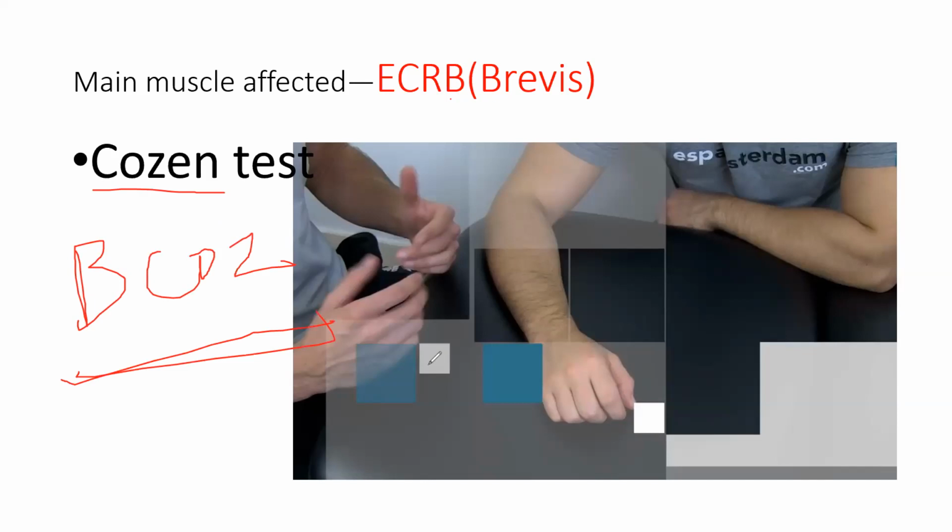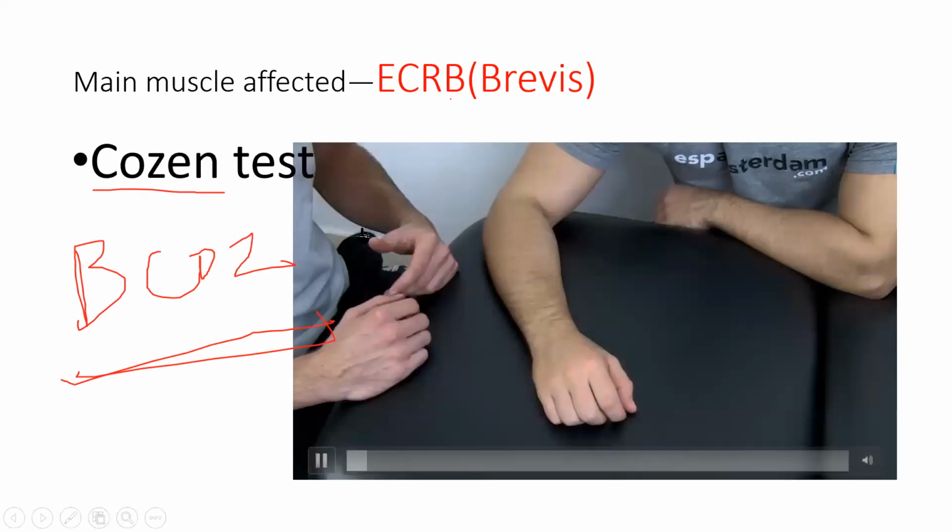So what is Cozen's test? I will show you.